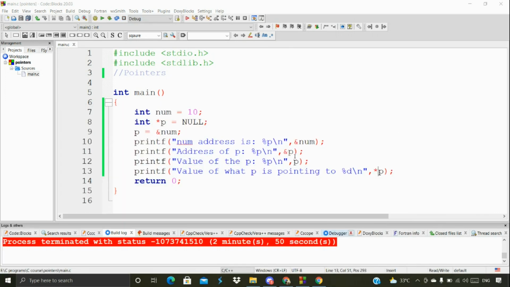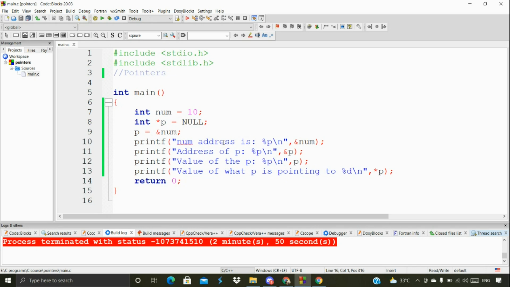I hope you are clear with this pointer concept. We're going to solve many problems in upcoming videos as well, and at that time you'll understand pointers more. You don't need to worry if you didn't understand it in the first class itself. You can also rewatch the video to understand the class better. Even if you didn't get it, don't worry, just continue with the complete course. We're also going to solve a few problems, and you'll understand the pointers concept. So no need to worry about it at all.